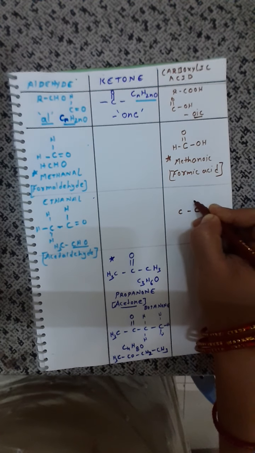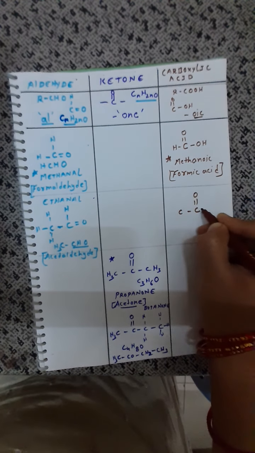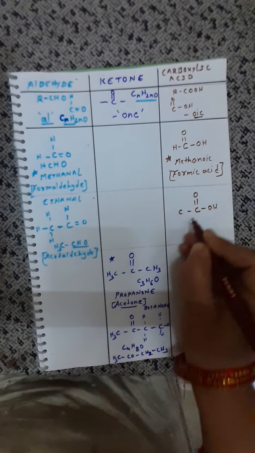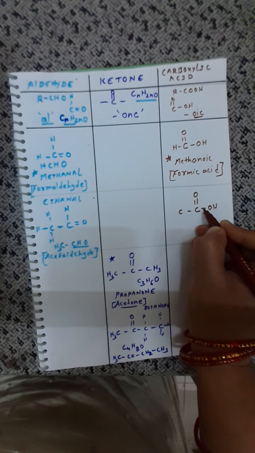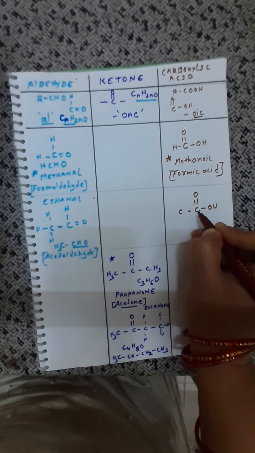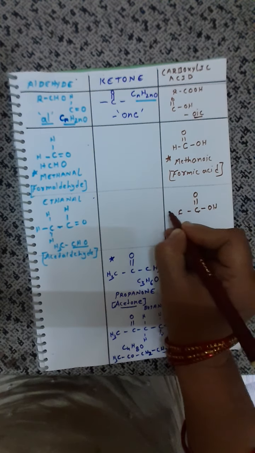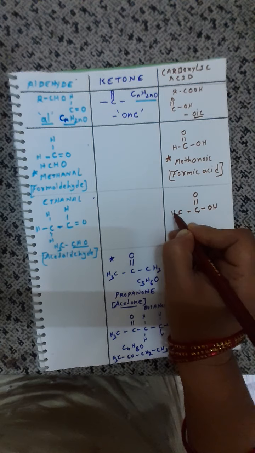So how will I arrange? First arrange the carboxylic groups. So now count the bonds. So 1, 2, 3, 4. So already bond is satisfied. 4 bonds are satisfied for this carbon. Check this carbon. Only one has been satisfied. So the remaining